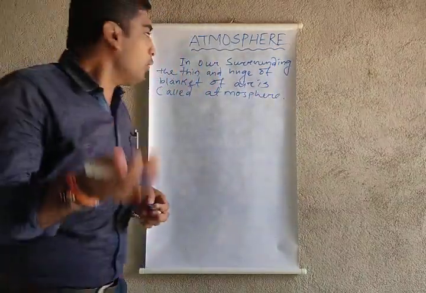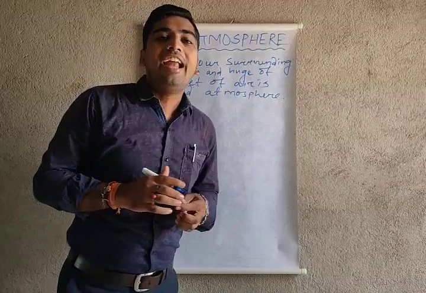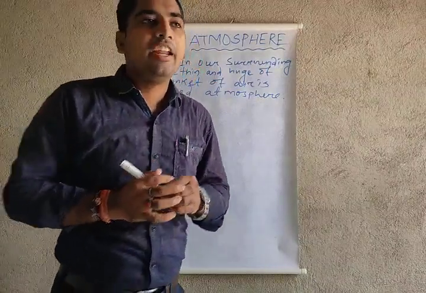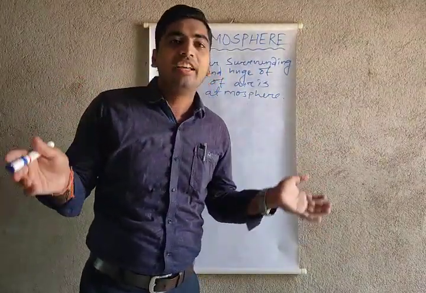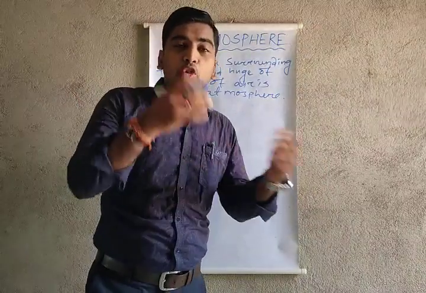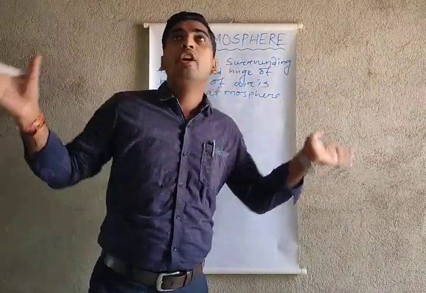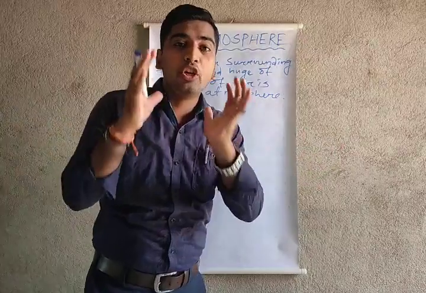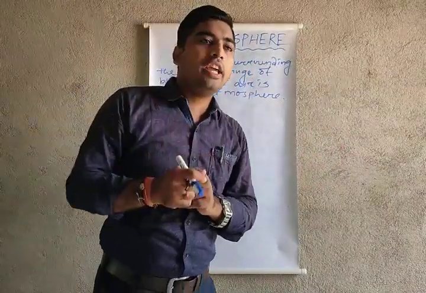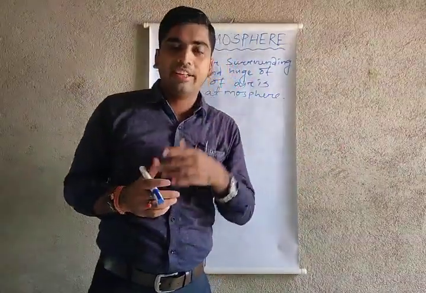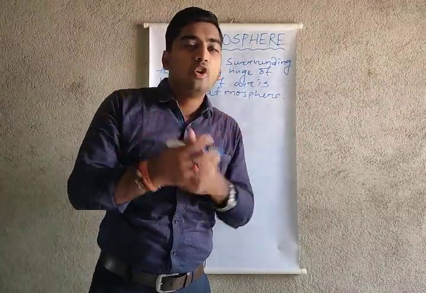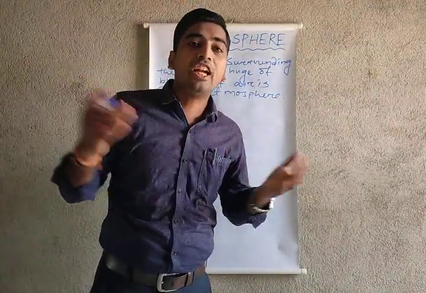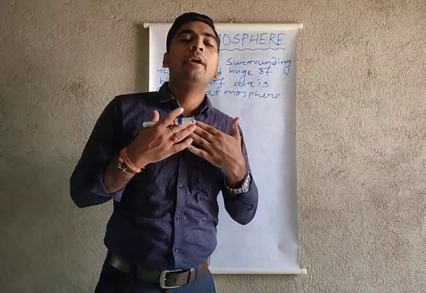So, in our surrounding, the thin and huge blanket of air available here on the earth is called the atmosphere. You know, my dear students, wherever we live, all around us has a huge amount of air. The air is colorless, tasteless, and has no visible contents. So we cannot see the air, we can only feel the air.